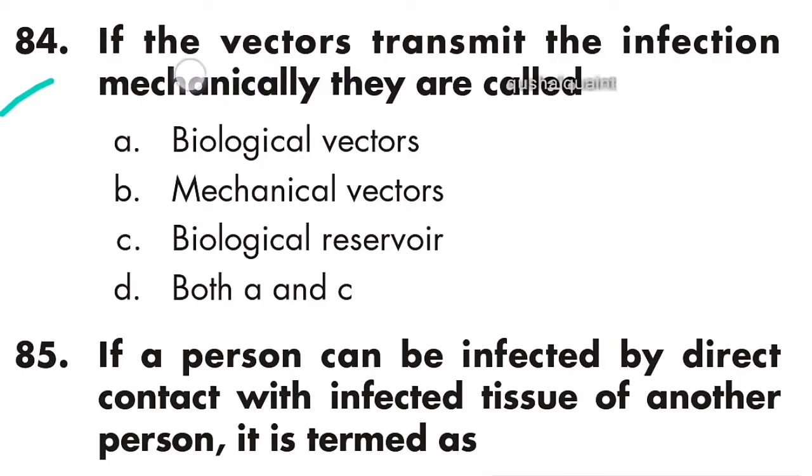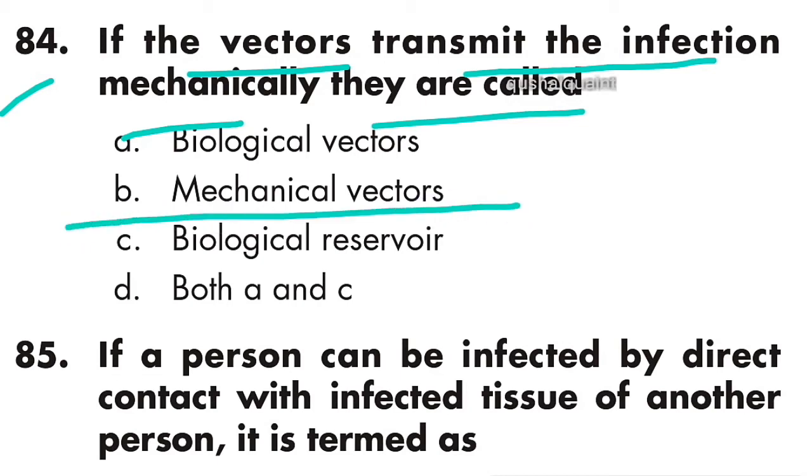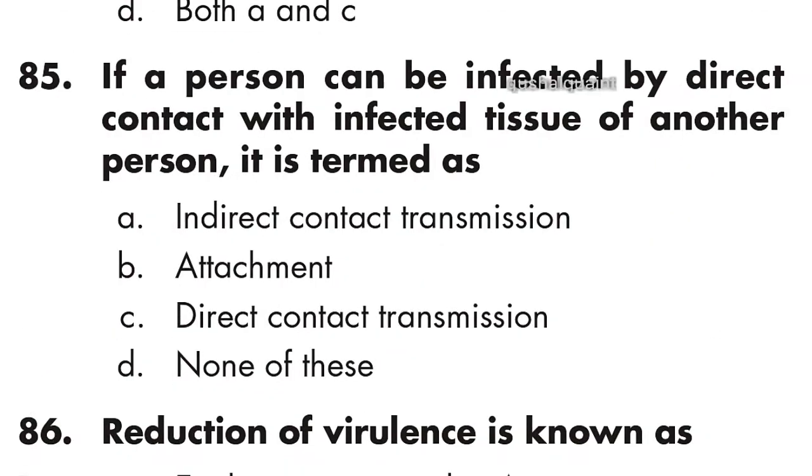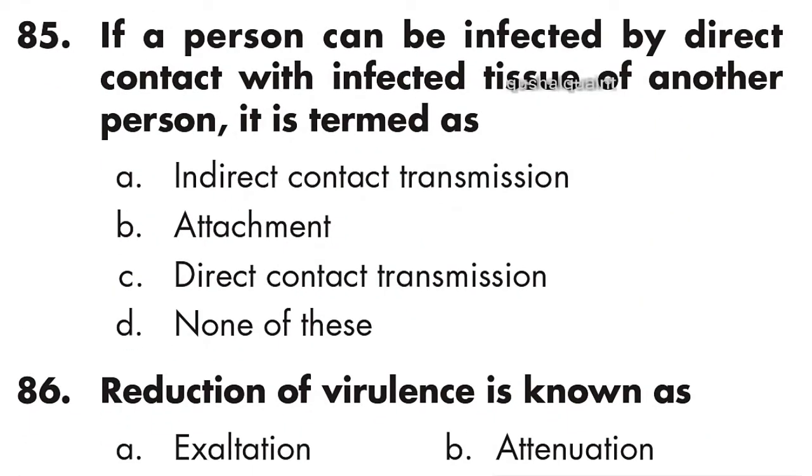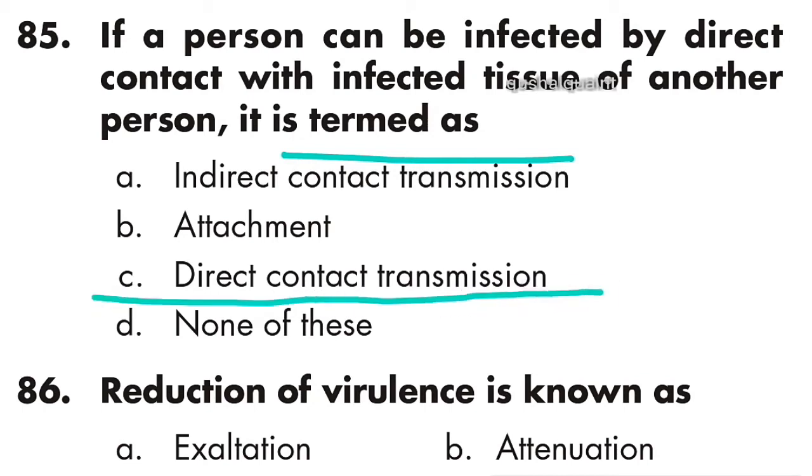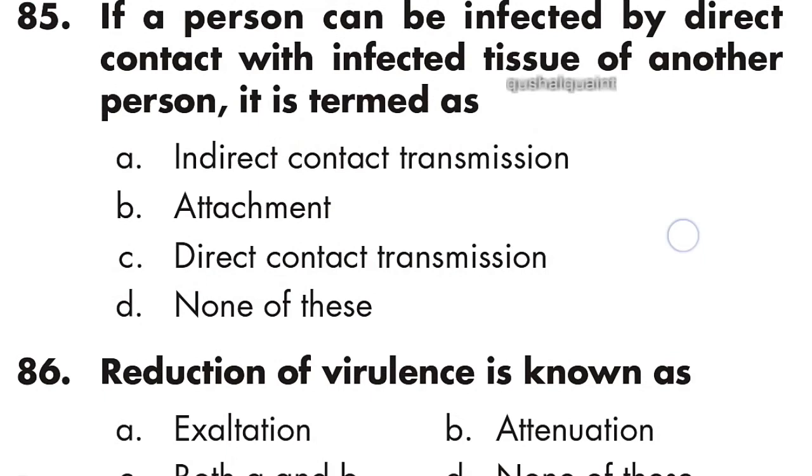84: if the vectors transmit the infection mechanically they are called mechanical vectors. Option B is right. 85: if a person can be infected by direct contact with infected tissue of another person, it is termed direct contact transmission. Option C is right.